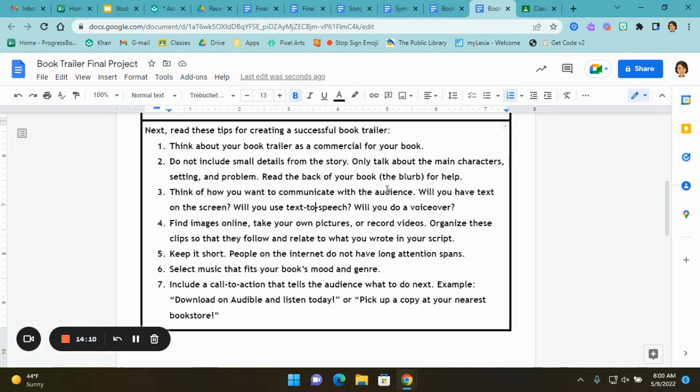Are you going to have text on the screen? Are you going to use text to speech? Are you going to do a voiceover where you're narrating? Step 4, you're going to find images online, take your own pictures or record videos, and you're going to organize the clips so that they flow and relate to what you wrote in the script.